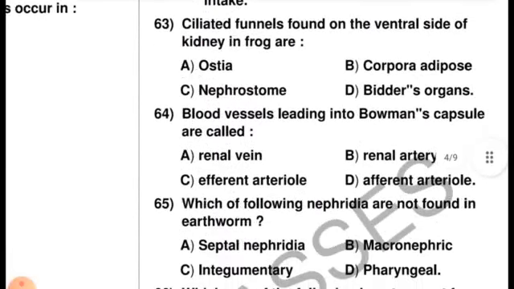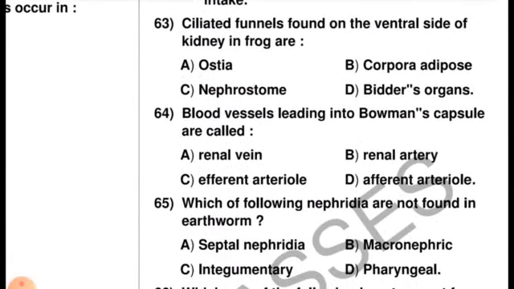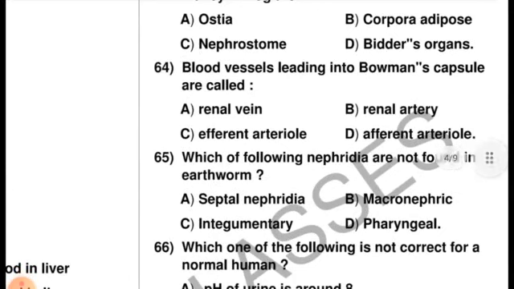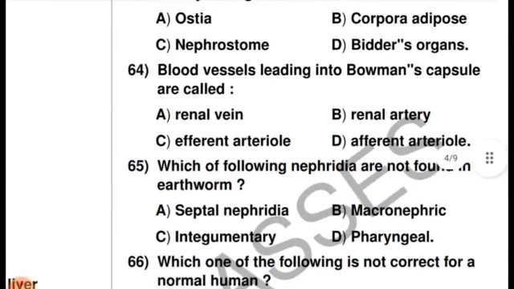Next question, question number 63. The blood vessels leading into Bowman's capsule are called renal vein, renal artery, efferent arteriole, or afferent arteriole.